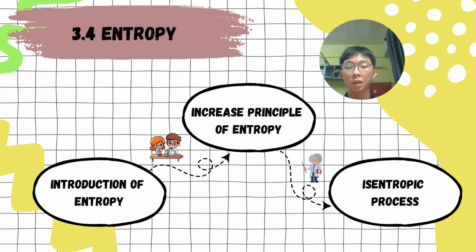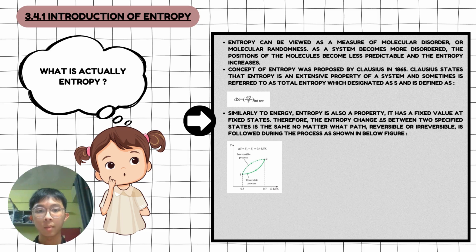The last section of the second law of thermodynamics is entropy. In this section, we will talk about the introduction of entropy, followed by the increase of entropy principle, and finally the isentropic process. Entropy can be viewed as a measure of molecular disorder or molecular randomness. As a system becomes more disordered, the positions of the molecules become less predictable and the entropy increases. Entropy is also an extensive property of a system, sometimes referred to as total entropy, which is designated as S and is defined by the formula below.